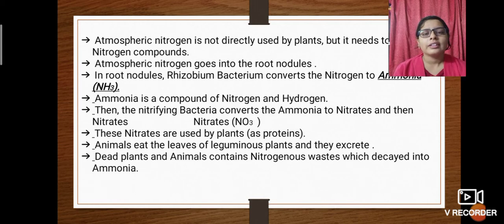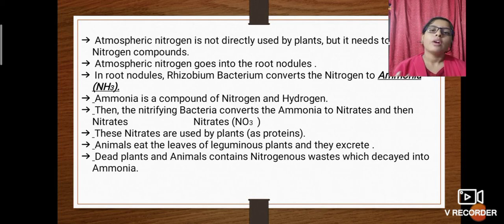After they die, the dead animals and plants, like if we go outside, we can see the leaves falling on the ground. So dead plants and animals decompose or decay in the soil. It means that these particles are mixed into the soil, and these dead plants and animals contain ammonia.